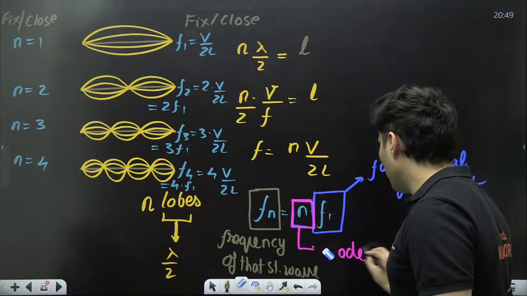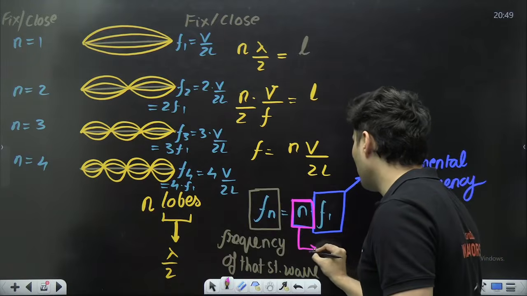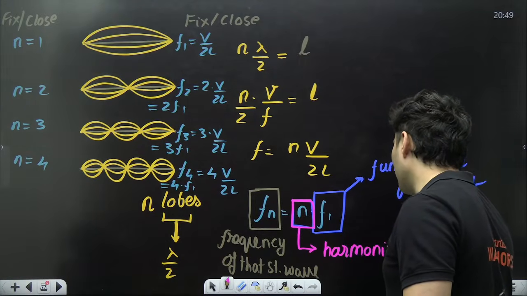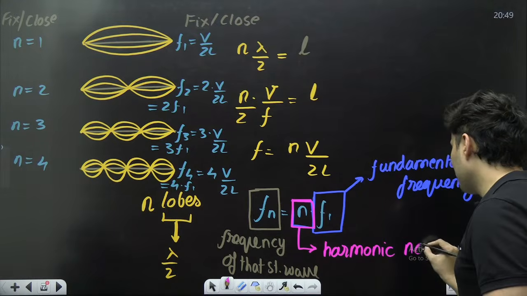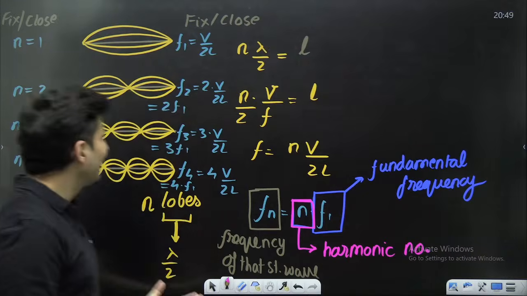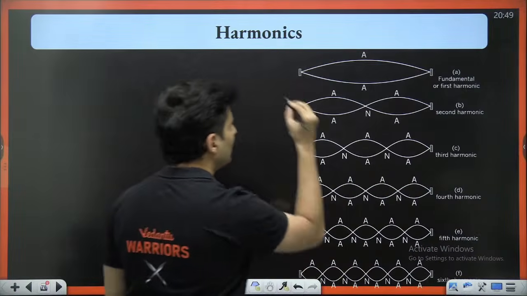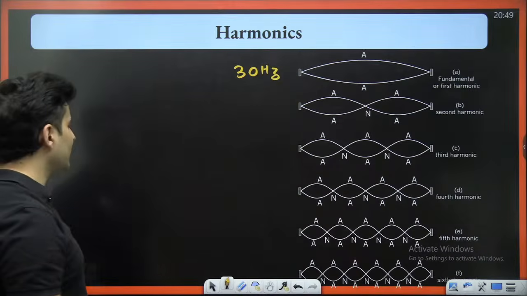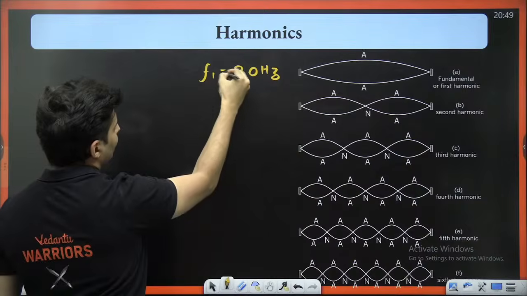Sometimes you don't use that word mode and you call that N the harmonic, or the harmonic number. For example, if I tell you F1 is 30 Hertz, this is the fundamental.